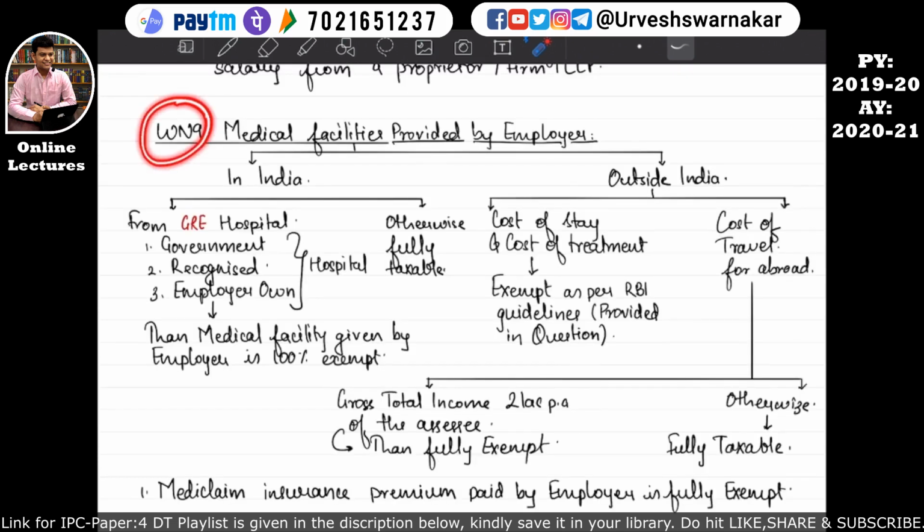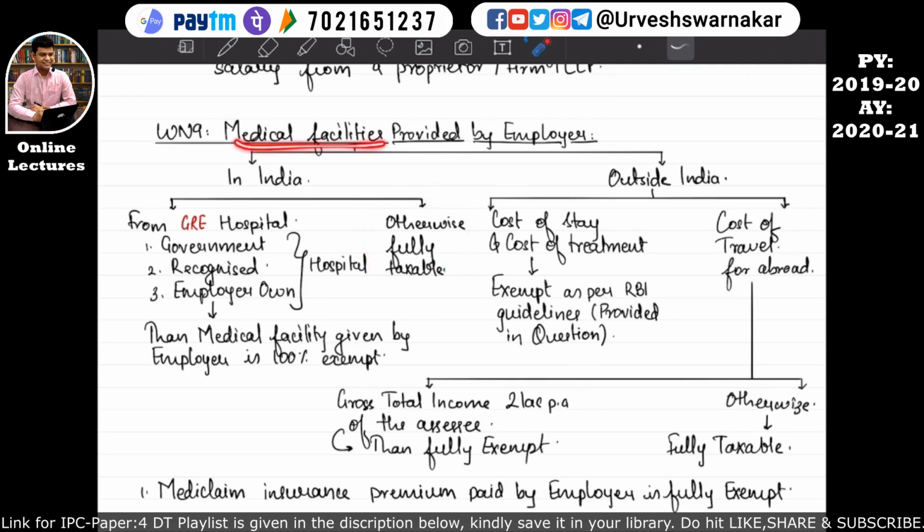So let's revise our working note number 9. Working note number 9 is about medical facility provided by the employer. If the medical facility is provided by the employer in India and such medical facility is provided in a Grey Hospital, what does Grey Hospital mean? Government hospital or recognized hospital or employer's own hospital, then whatever cost for this medical facility has been borne by this employer for this employee will be fully exempt. That means it won't be taken into the computation of the income from salary of the employee. I hope this is quite clear. Otherwise, it will be fully taxable. I hope this is quite clear.